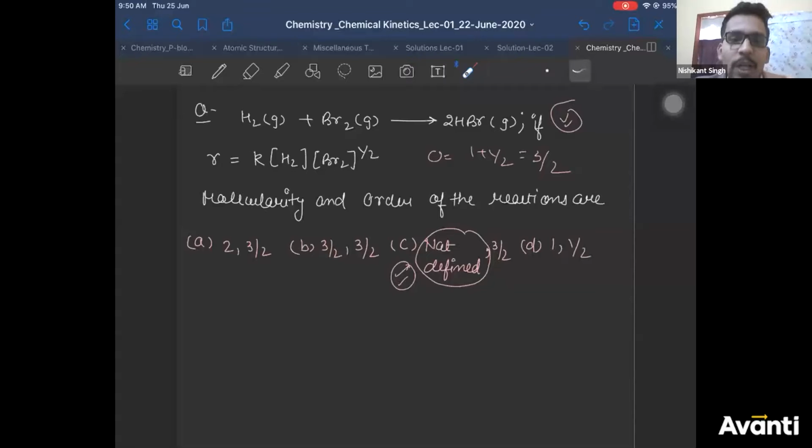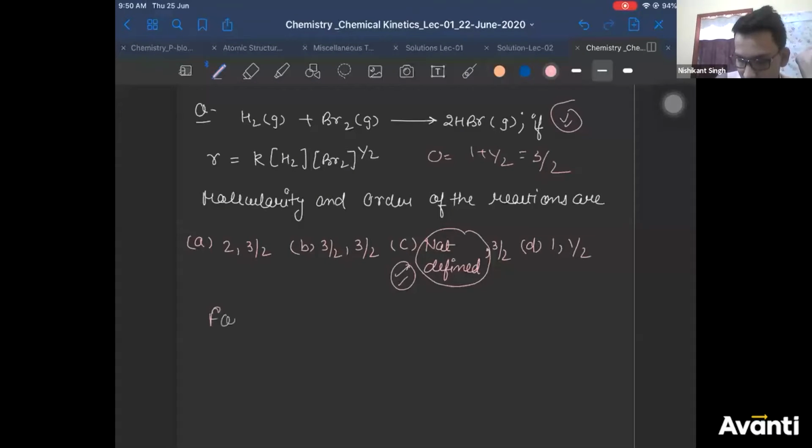Is this the overall reaction? Yes, this is the overall reaction, Shreyas. Then it's complex. How to find molecularity? Athar, you are asking something which I have explained yesterday. For a complex reaction, we cannot write the molecularity of the reaction. Let me write: for a complex reaction, we cannot find molecularity.